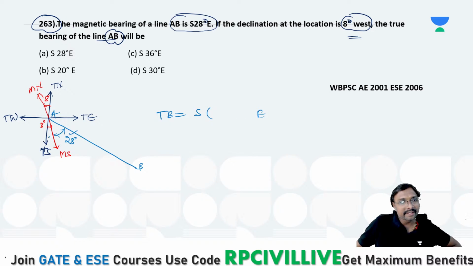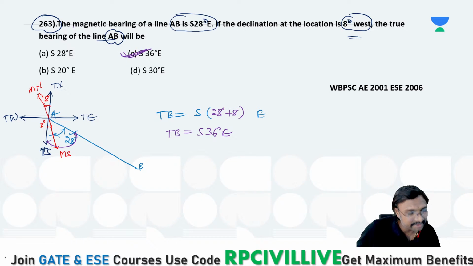This is 28 degree plus this 80 degree, with respect to this true south, if you want to get it. So 80 plus 28 is how much? 36, no, 28 plus 8 is 36. The true bearing will be south 36 degree east. Is it not option C? Yes, it is option C, correct. Is it clear?